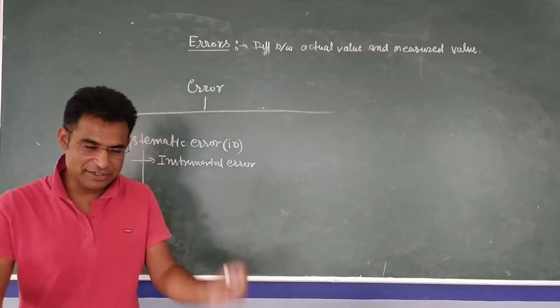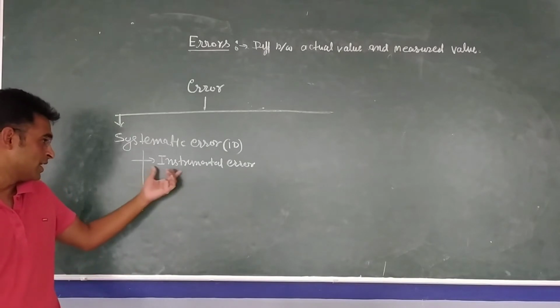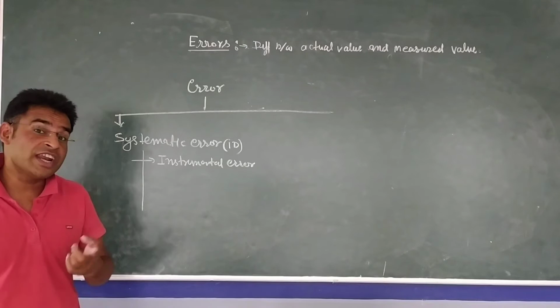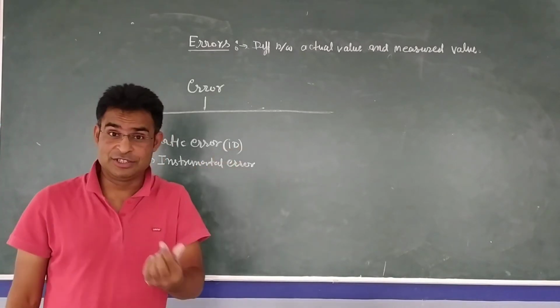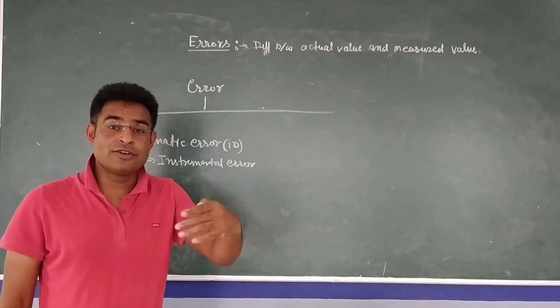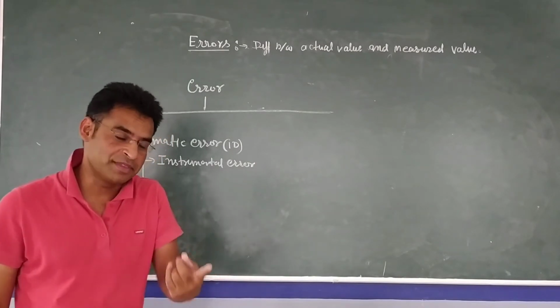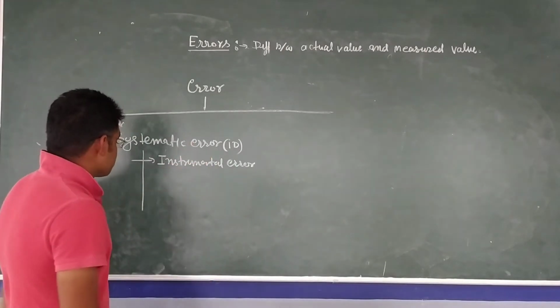So that instrument has some fault, and that type of error is called instrumental error. Whenever you use that instrument, every time it will repeat the same error. It means that is one directional. So every time it will do the same thing. That's why it's a one directional instrumental error.